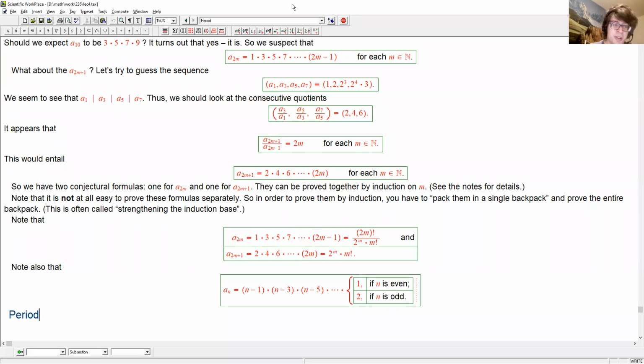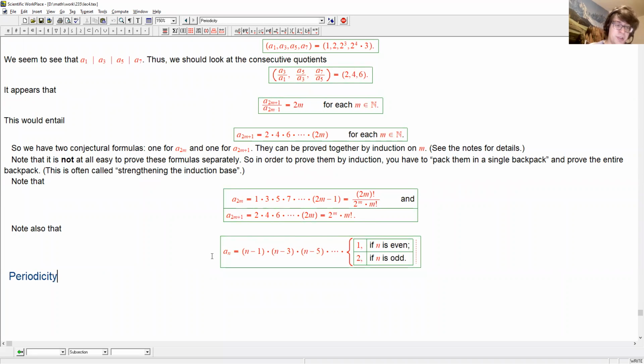Next, we'll take a look at a certain fairly simple class of sequences, the periodic sequences. And we're also going to talk about periodic functions because it's very similar. So let's start with sequences. What is a periodic sequence?